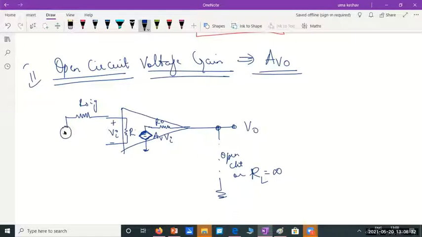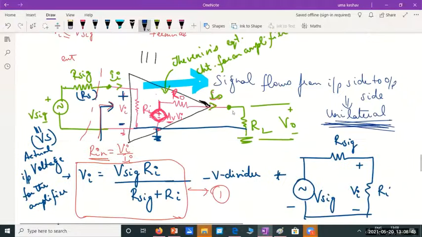And this is your independent voltage source Vsig coming from the signal generator. Okay. So in the previous case, we would have RL there. RL was the external load resistance which was connected across the output, and we measured the voltage across that. But if this RL is removed or made infinity, can you tell me what will happen to the output voltage? What would be the value of output voltage in this case when RL is not there?